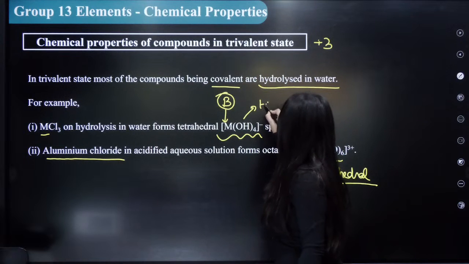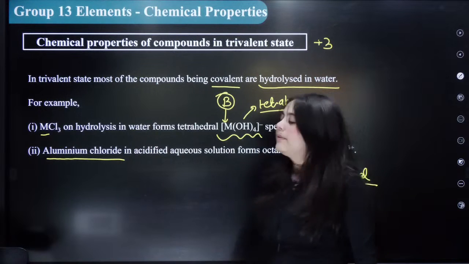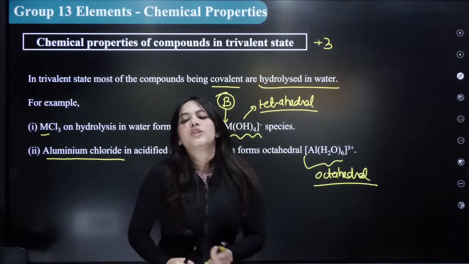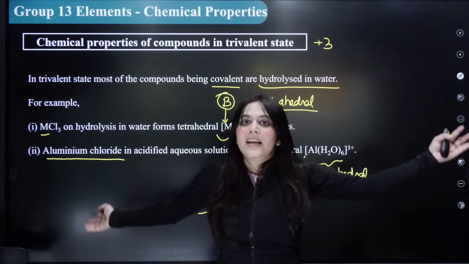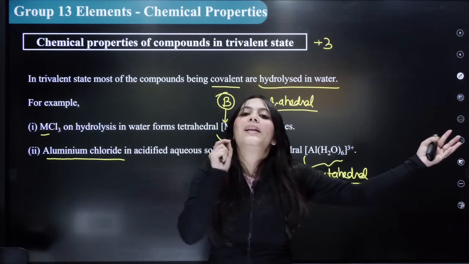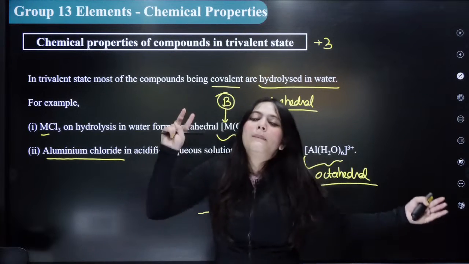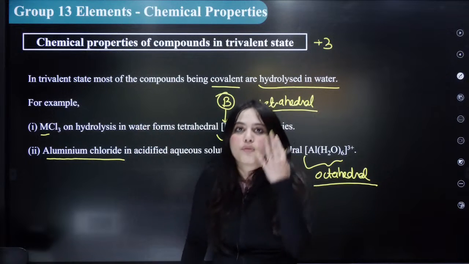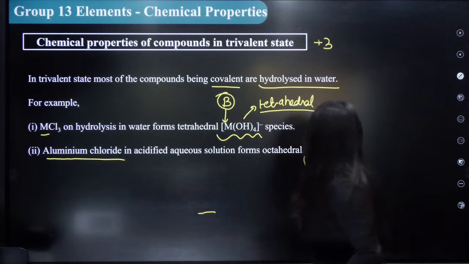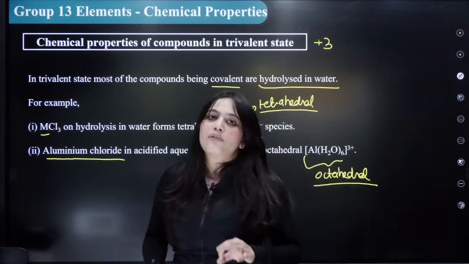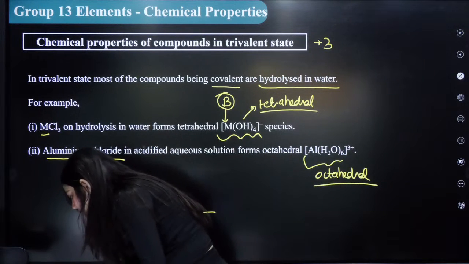So boron forms a tetrahedral species. But your aluminium forms an octahedral species in water. Your boron forms a tetrahedral species because boron cannot expand covalency. Covalency means number of bonds. So the maximum covalency boron shows is 4, but aluminium, because it has vacant d orbitals, it can expand its valency to actually 6, can form an octahedral in water. Very, very important point. Extremely, extremely important point.